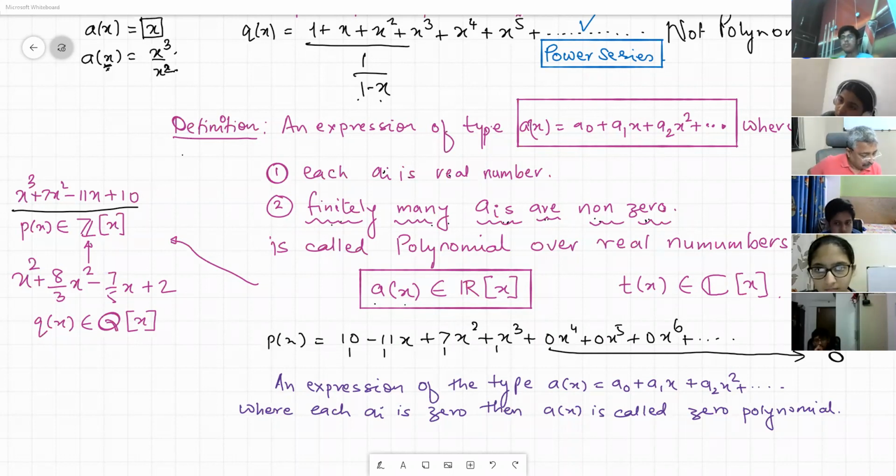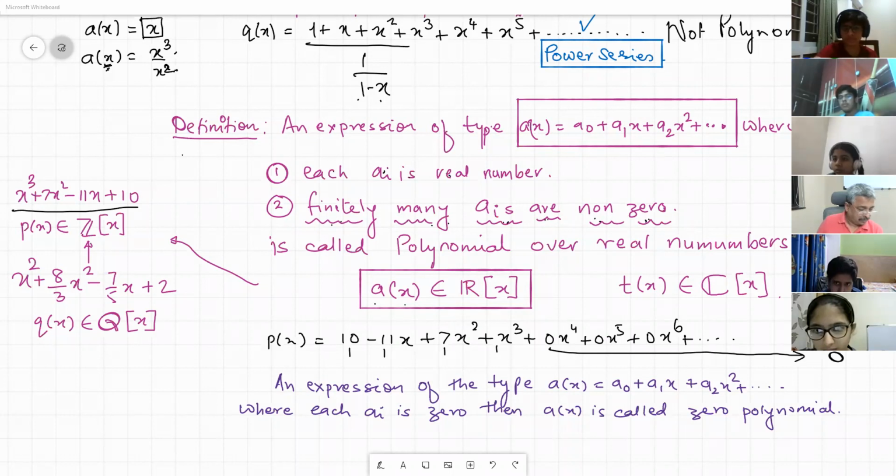So the degree of a polynomial for a non-zero polynomial is the index of the variable which has the maximum non-zero coefficient. A polynomial q(x) which is a0 plus a1x plus a2x squared and so on until an x raised to n, then n is the degree of the polynomial if an is non-zero. Correct.